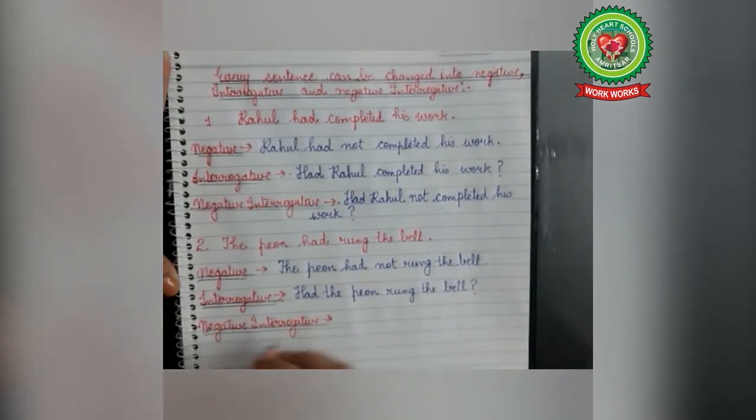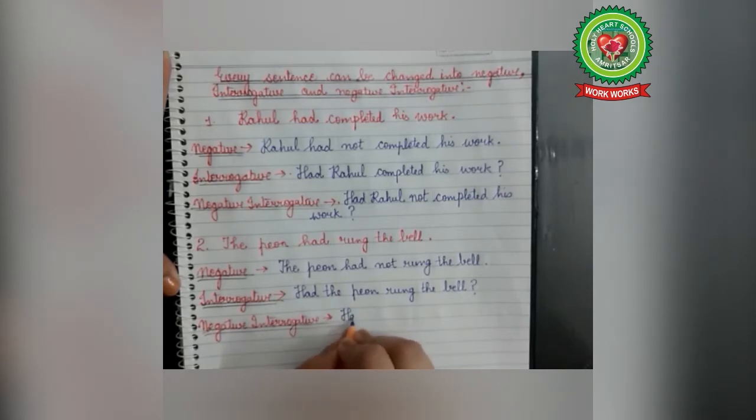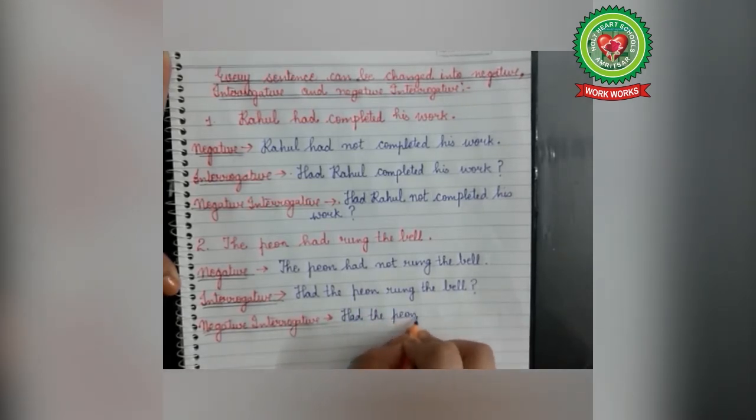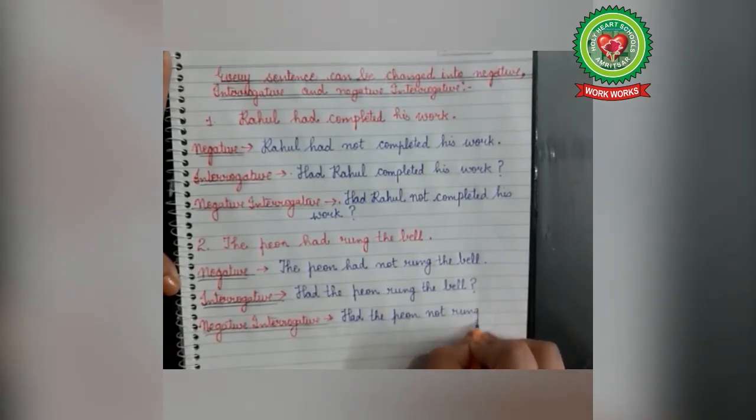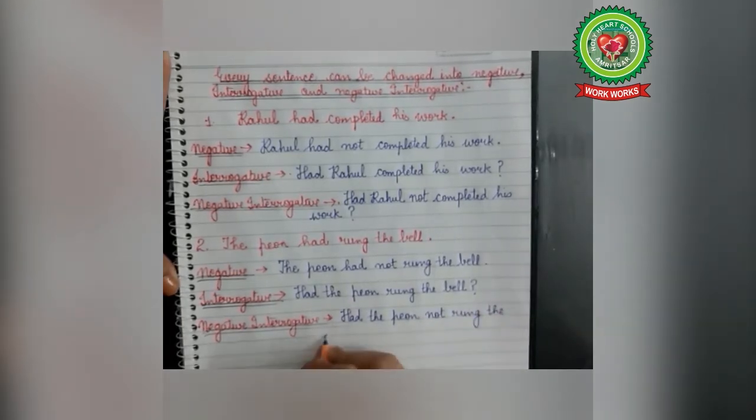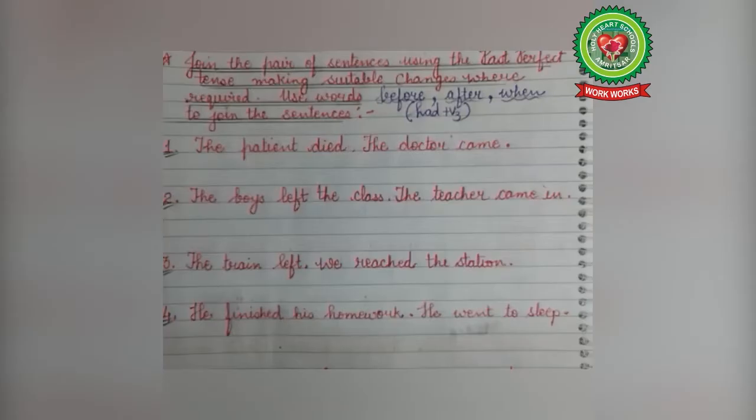To make it negative interrogative, it will be had the peon not rung the bell, question mark.